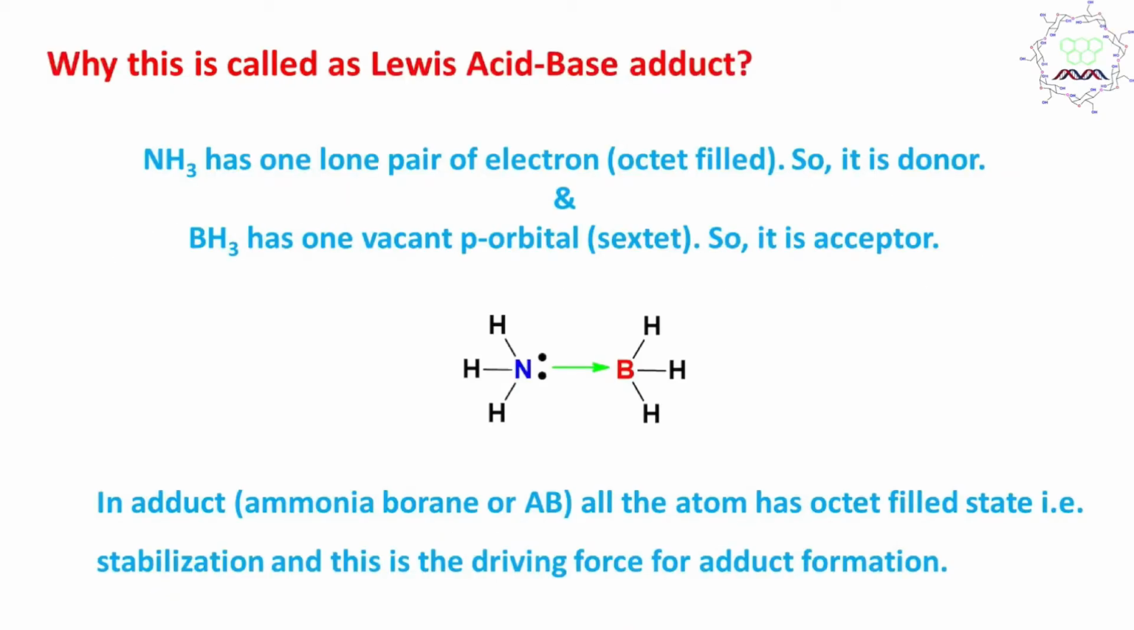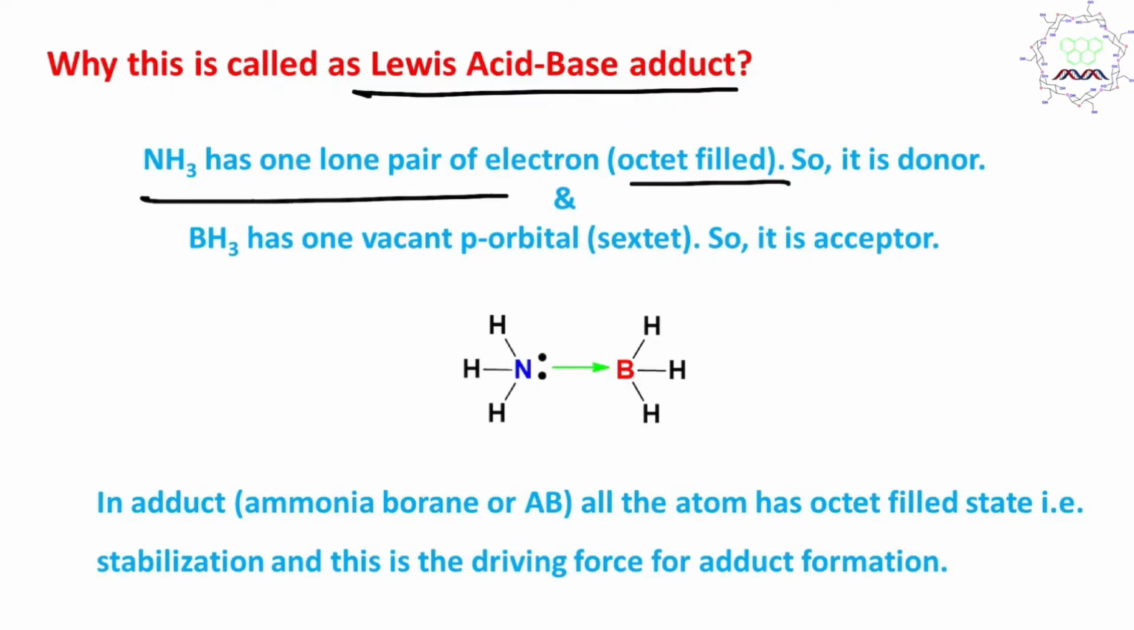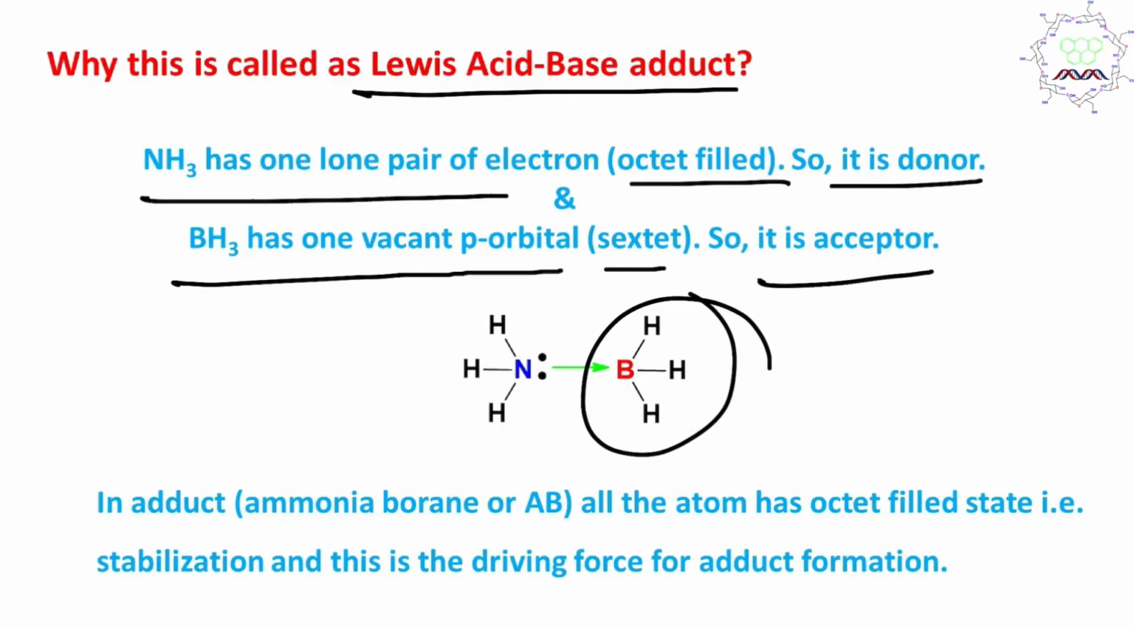Now, why is this called a Lewis acid-base adduct? As I told, ammonia has one lone pair of electrons and an octet filled, so it's a donor. BH3 has a vacant p orbital and is a sextet, 6 electron species, so it acts as an acceptor. Consequently in the adduct ammonia borane, all the atoms are in an octet-filled state, that is the stabilization.